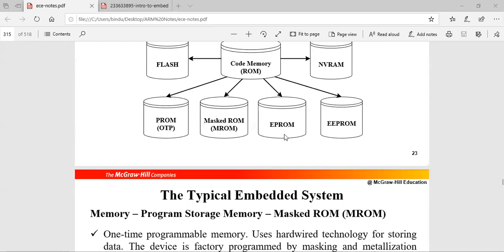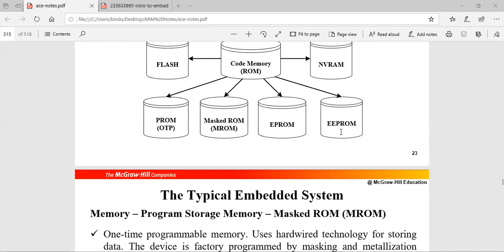So what did they do? They designed EEPROM, that is electrically erasable PROM, where the data is erased using electrical signals. So here you can just erase or write one byte of data at a time. So it takes more time again.